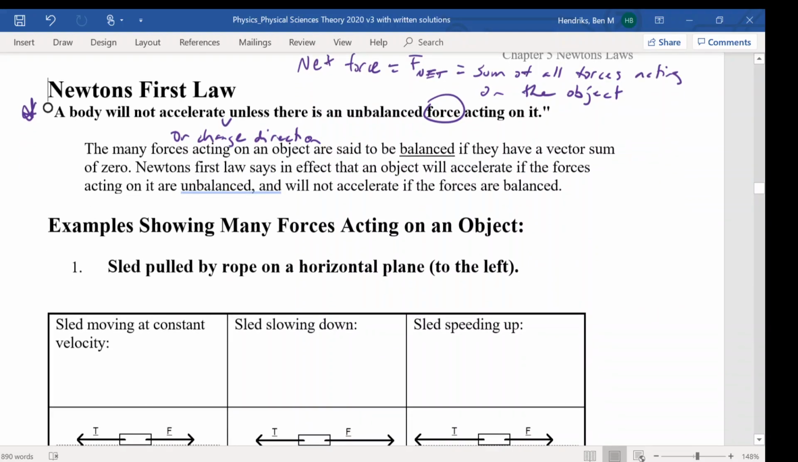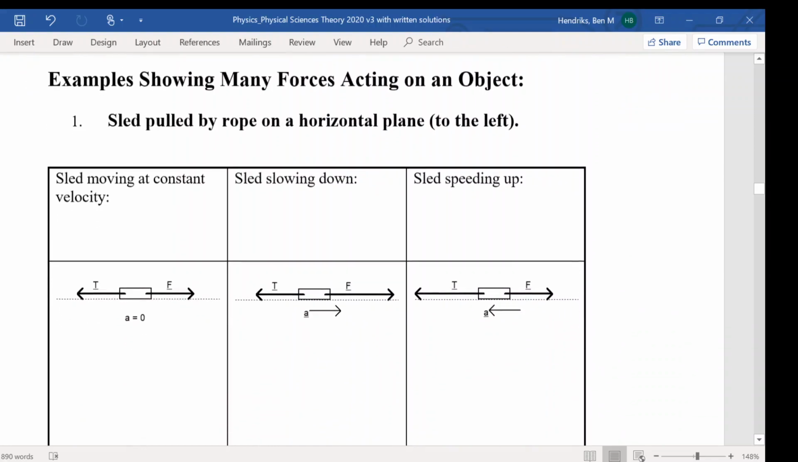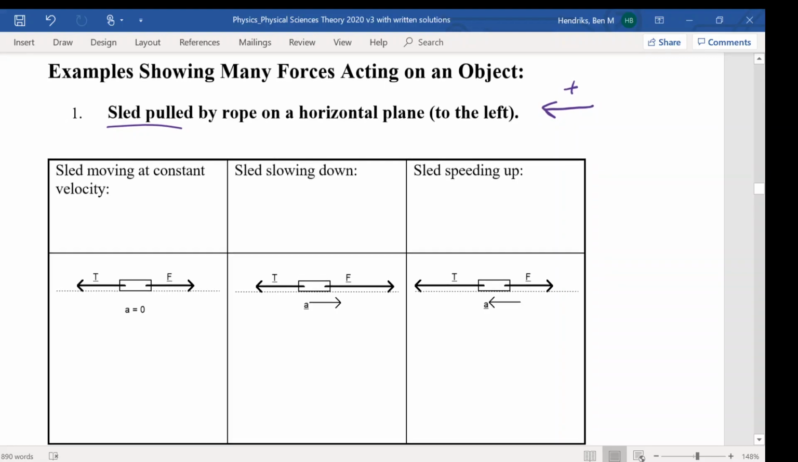And we've got an example down here where we have a couple of forces acting on a sled. So we have a sled pulled by a rope on a horizontal plane, and the sled is being pulled to the left, so I'm going to make that direction positive. So back to the left is positive. If we were to talk about the two forces, we've got the tension force here and the frictional forces. Remember last time we said that the frictional forces will oppose the motion of an object against a surface. So we have a rope being pulled, that's creating a tension force, and then we have the frictional forces opposing it.